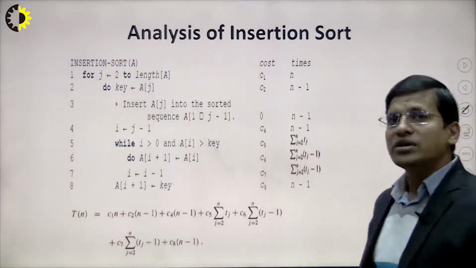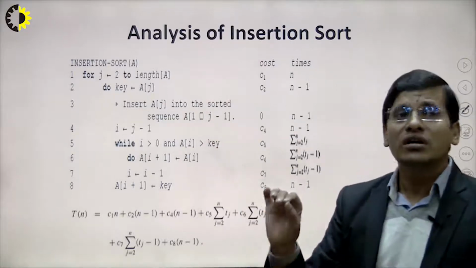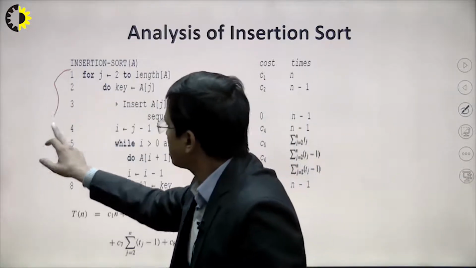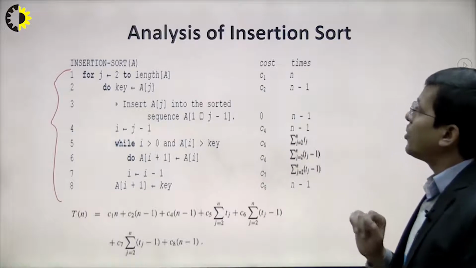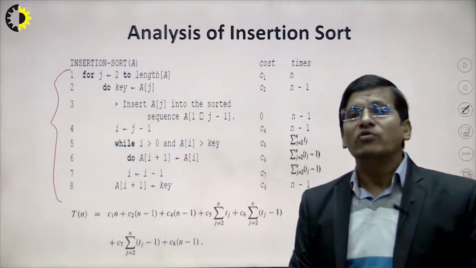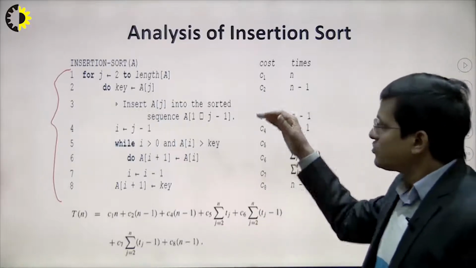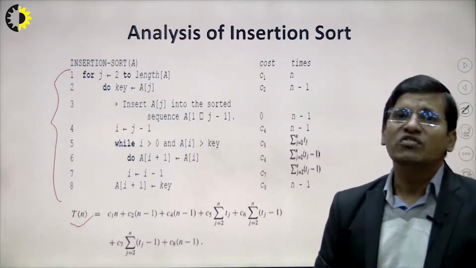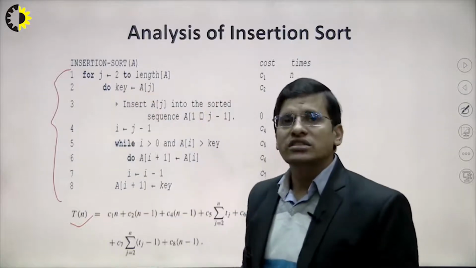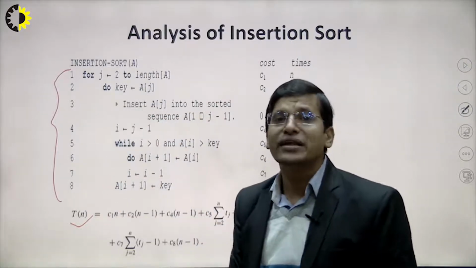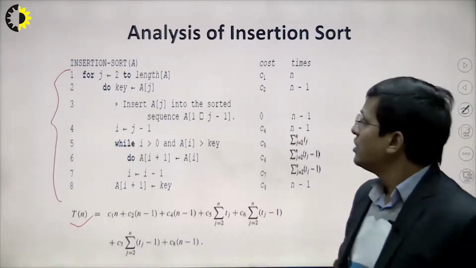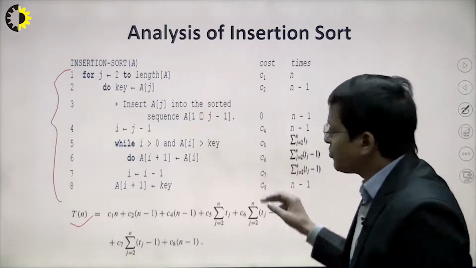Now we will see how we can find the complexity. These are the pseudocode we have already discussed. Now we see how to find the worst case complexity of this algorithm, because this is the initial algorithm by which we can understand the process of computing the worst case complexity of any algorithm. All the steps are statements, and the statement content is stored in memory, so each takes some constant cost. Each statement represents a cost.